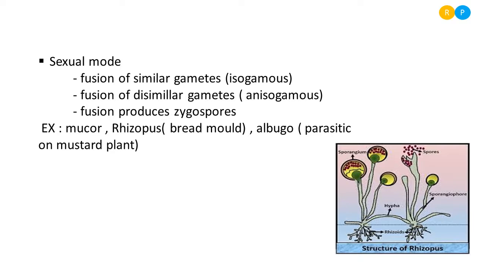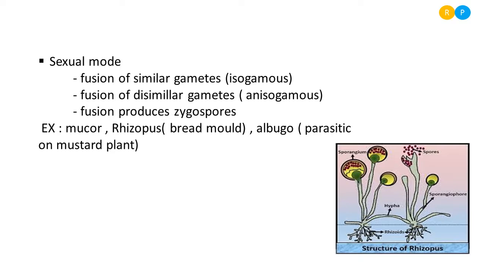So meiosis is a reductional division that is going to form haploid spores. The resultant spores formed at the end of sexual reproduction are zygospores. Clear, right? So the name of the spores formed during sexual reproduction is zygospores. So another name of phycomycetes is zygomycetes, because the sexual spores formed in these fungi are zygospores.